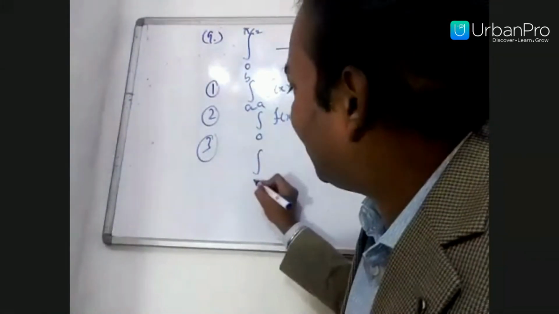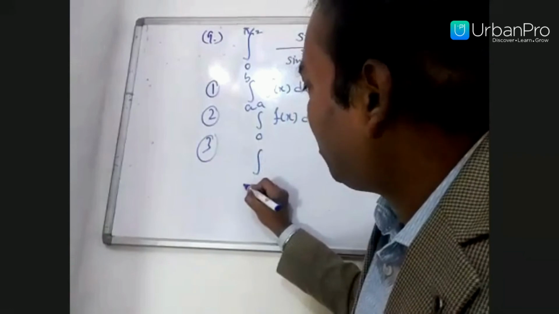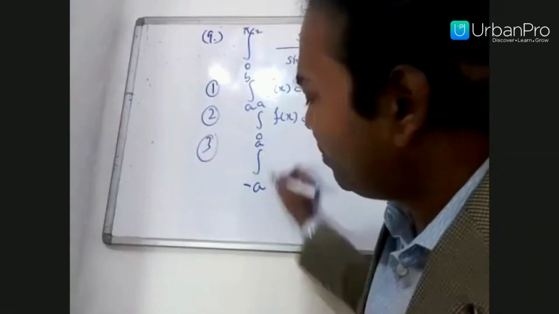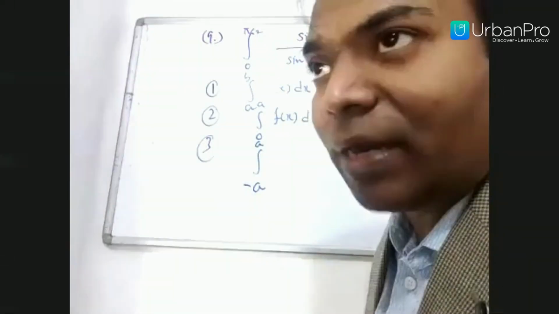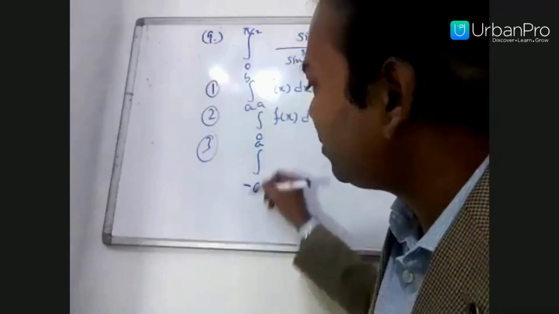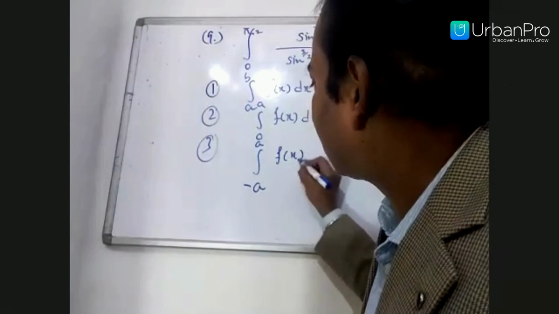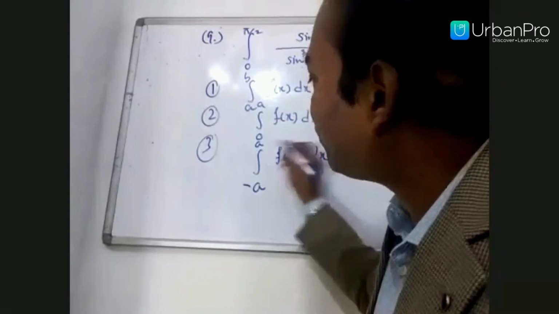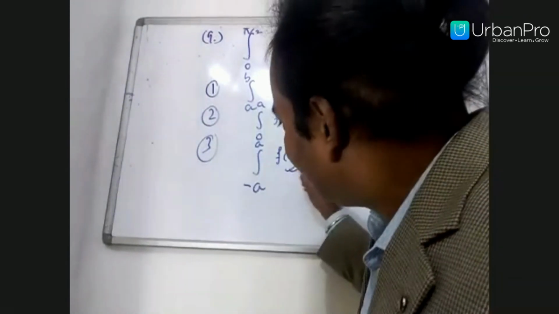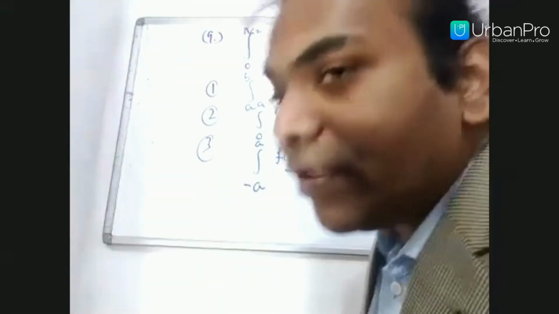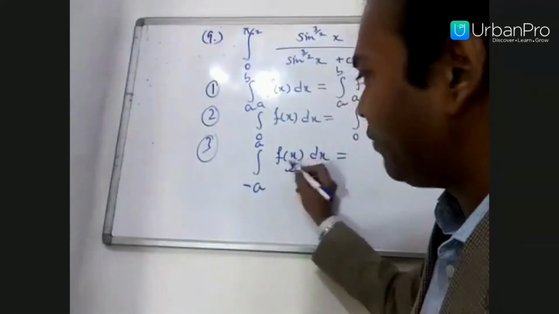The next property is if you have the integral from minus a to a, meaning the lower limit and upper limit values are the same but the signs are opposite, of f of x dx. Before solving, what you will do is check whether your given function f of x is even or odd.